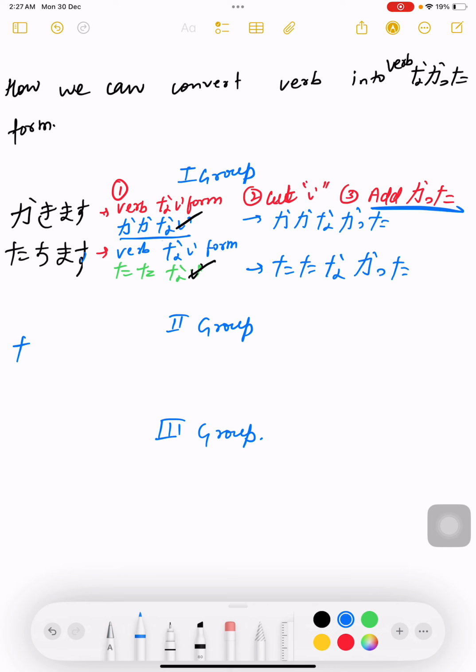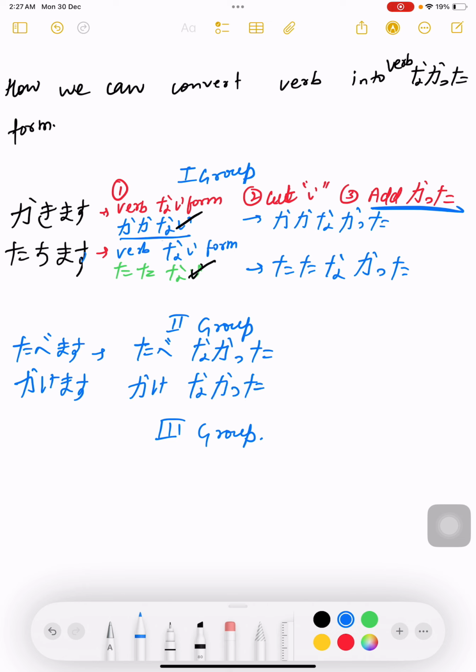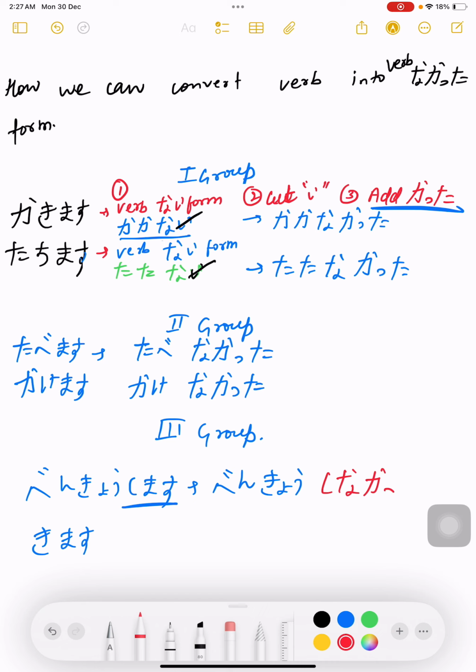Okay. In group 2, tabemasu, nomimasu. Oh sorry, tabemasu, kakemasu. So tabemasu will become tabenakatta. You will just cut mas and add nakatta. Kakemasu will become kakenakatta. Here benkyo shimasu and kimasu. So benkyo shimasu nakatta form is shinakatta. And kimasu nakatta form is konakatta.